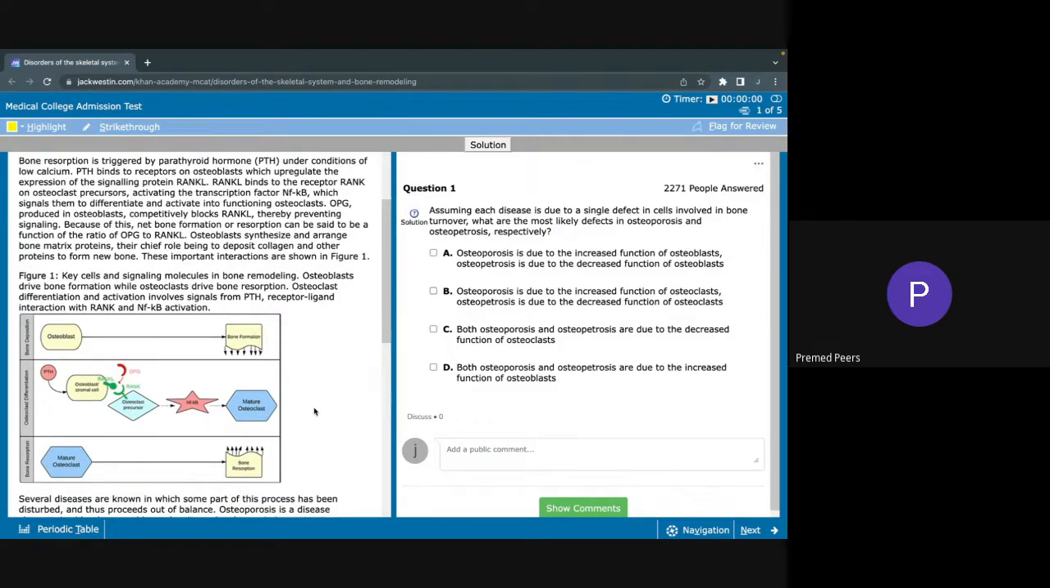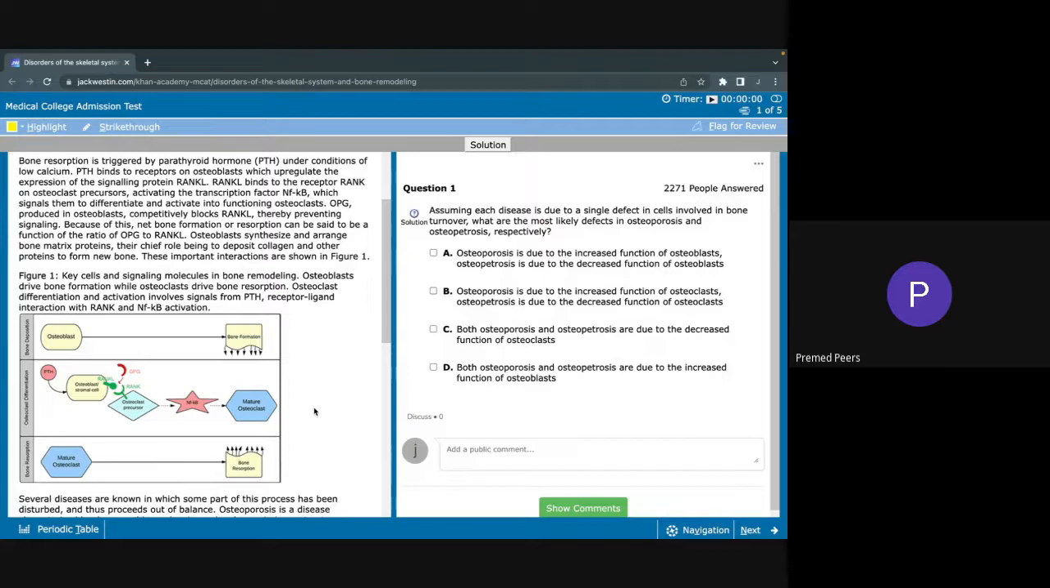Under conditions of low calcium, parathyroid hormone will bind to receptors on osteoblasts and upregulate the expression of the signaling protein RANKL. RANKL binds to the receptor RANK on osteoclast precursors, activating the transcription factor NF-KB, which signals them to differentiate and activate into functioning osteoclasts. OPG, produced in osteoblasts, competitively blocks RANKL, thereby preventing signaling.